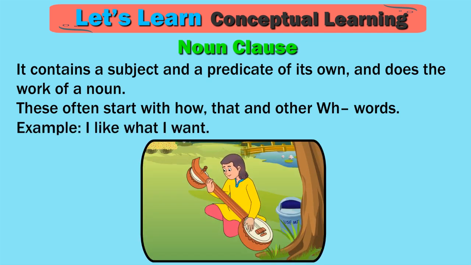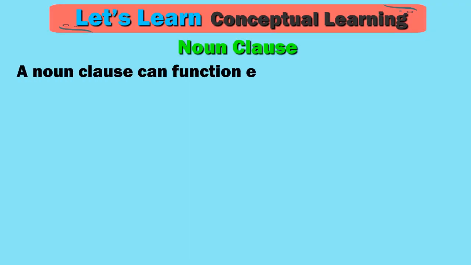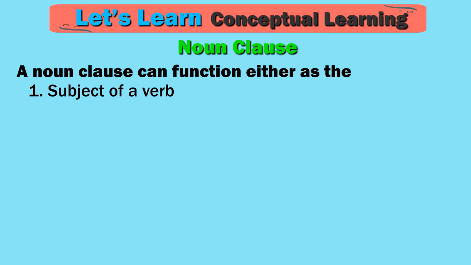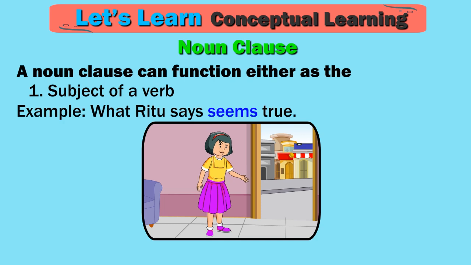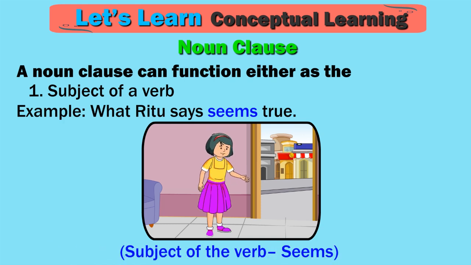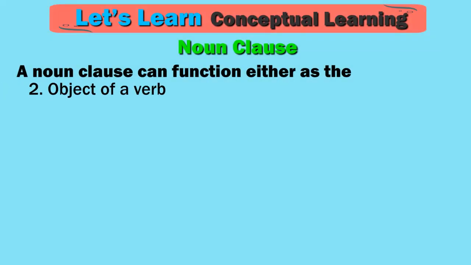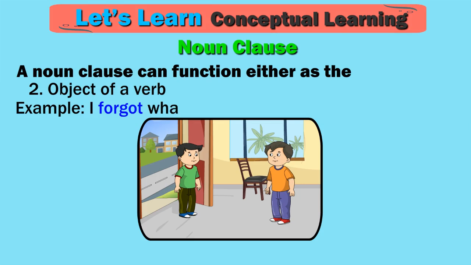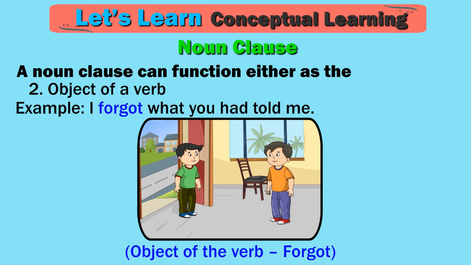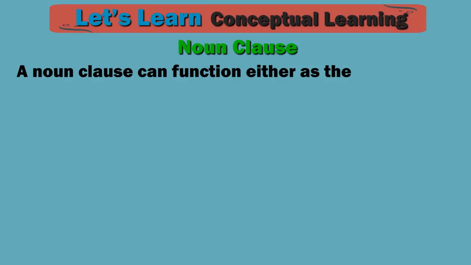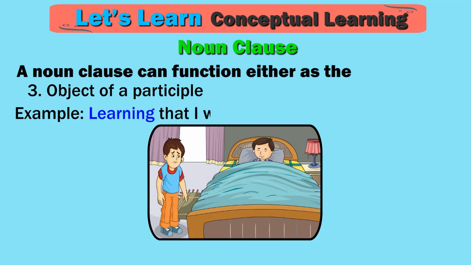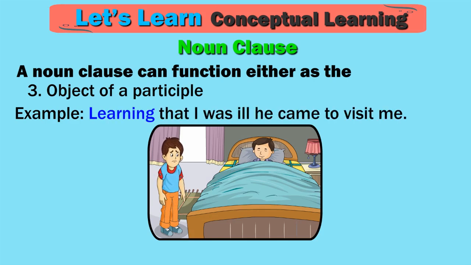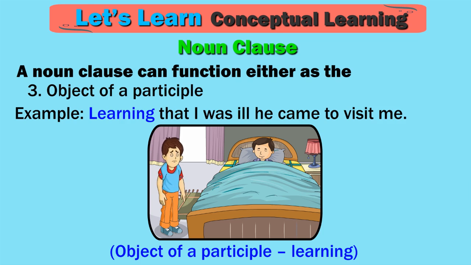Example: I like what I want. Clause: what I want. A noun clause can function either as the 1. Subject of a verb. Example: what Ritu says seems true. Subject of the verb seems. 2. Object of a verb. Example: I forgot what you had told me. Object of the verb forgot. 3. Object of a participle. Example: learning that I was ill he came to visit me. Object of the participle learning.